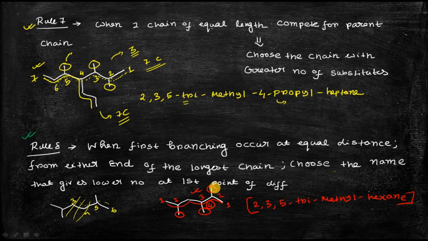So these are all the 8 rules. If you become expert in these 8 rules, I am very sure that you can do the nomenclature of all types of complex branched alkanes. So that's it for this part of the lecture, and in the next part I will solve some problems, or I will also give you some homework.